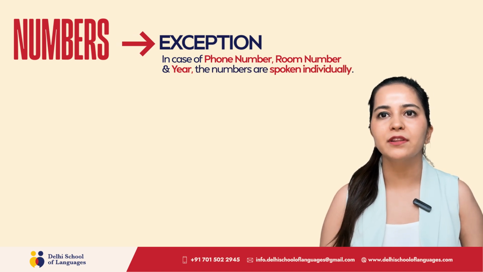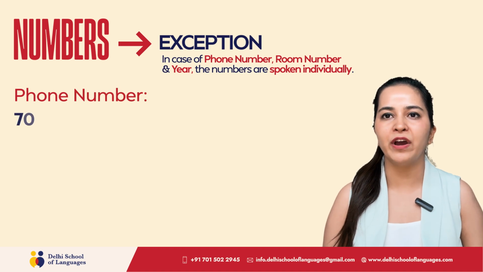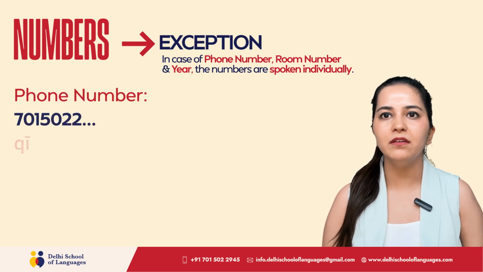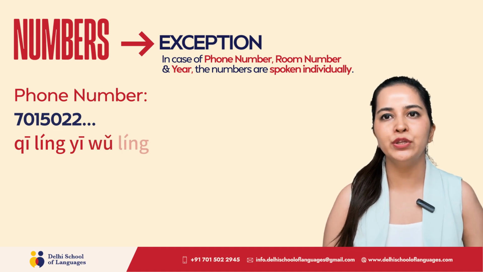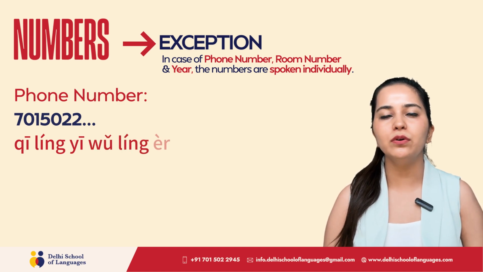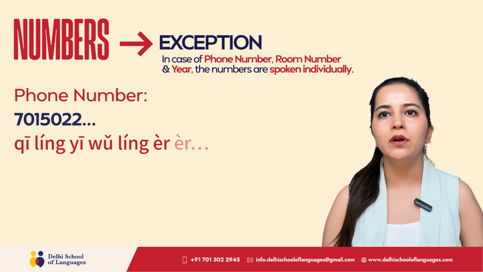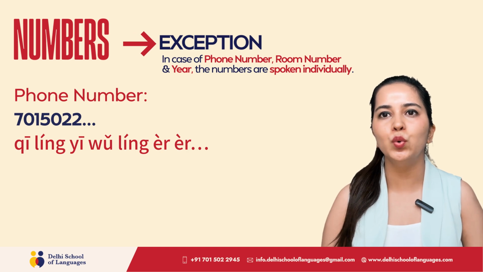For example, the phone number 7015022: 7 chi, 0 ling, 1 yi, 5 wu, 0 ling, 2 er, 2 er. So the number will be spoken as chi ling yi wu ling er er.